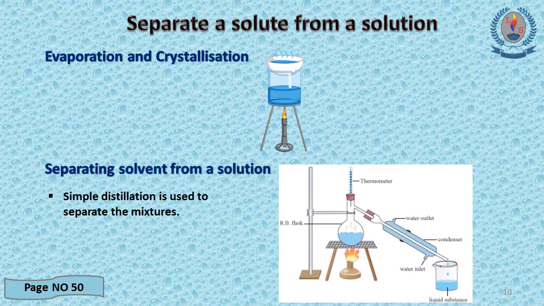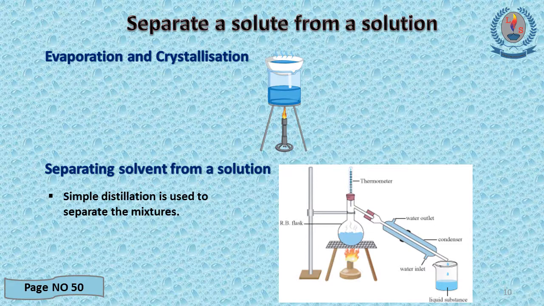Next one, separating solvent from a solution. This is known as simple distillation. To separate mixtures, like when there are two liquids together, this method is used. The best example is an alcohol solution. Here you can see the thermometer is there, and boiling chips are there, and cooling water in and cooling water out, and the condenser can be seen, and the distillate is collected.